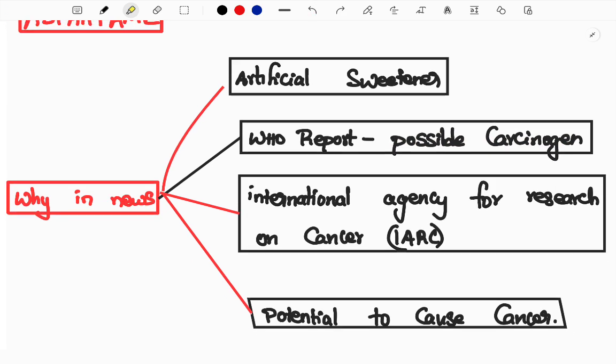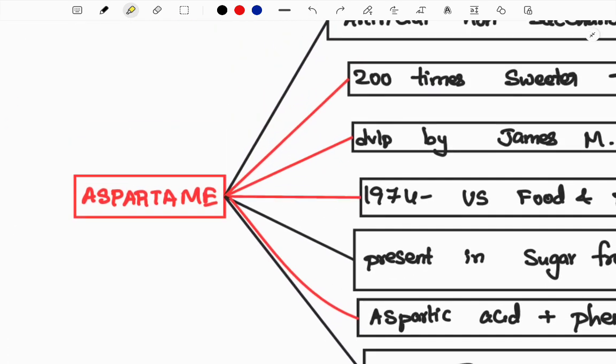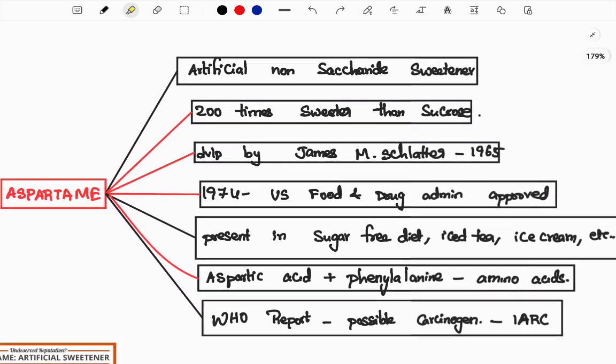So what is this possible carcinogen? Who decided this possible carcinogen? I will explain. The WHO report was studied by the International Agency for Research on Cancer. IARC is an international agency which is part of WHO, a specialized agency working on cancer. They had been studying the potential causes of cancer, and they said that this artificial sweetener, aspartame, can be a potential cause of cancer. Let me take you to aspartame so that you will have a clear idea.